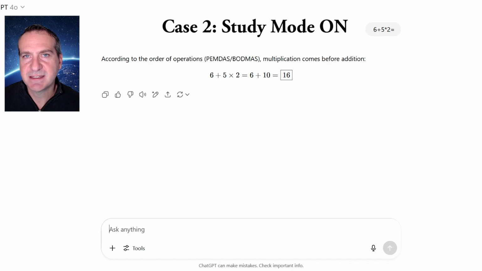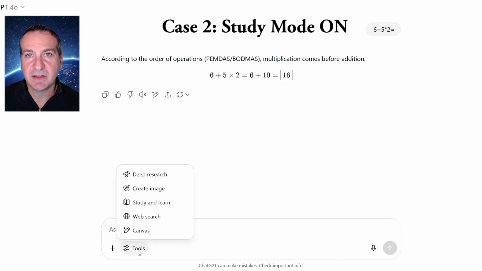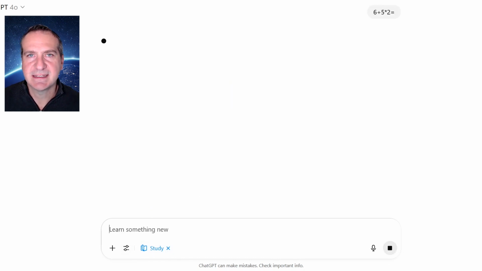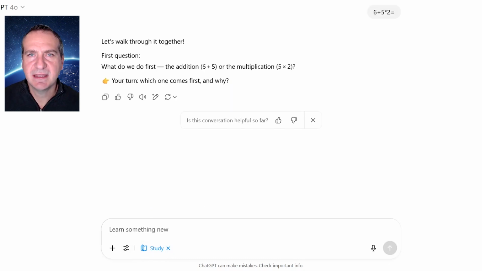So let's see if Study Mode does what it says it can. So what we do is we go down to the Tools bar and we select this Study and Learn button. You will notice now that Study is highlighted in the prompt bar. What we are going to do now is put in exactly the same question. Now we see the approach taken by ChatGPT is slightly different. It is now going to transition us from passive learning to active learning, which is where retention is much higher.